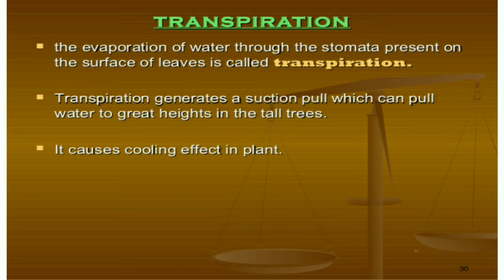So the evaporation of water through the stomata present on the surface of the leaf is called transpiration. Transpiration generates a suction pull which can pull water to great heights in tall trees, because of the sunlight. Transpiration takes place from the leaves. The leaves have small openings, and those are called stomata.